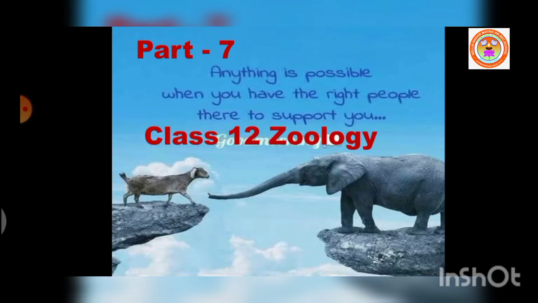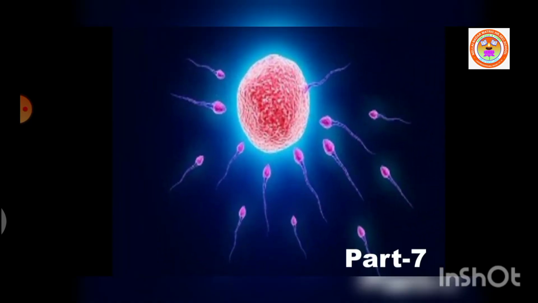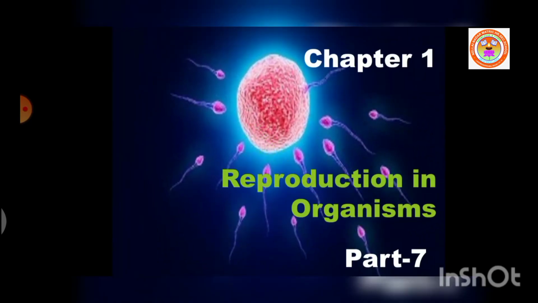This is a continuation of chapter number 1, reproduction in organisms. We are learning various methods of reproduction under this chapter. This is the last session of the chapter.